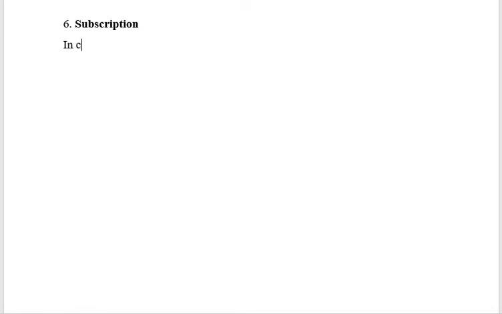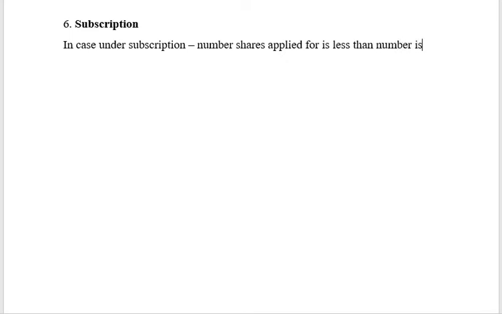In case of under subscription, which is where the number of shares applied for is less than the number issued, there is one condition in the Companies Act saying that whenever the company issues shares, it should receive at least 90% of its subscriptions.